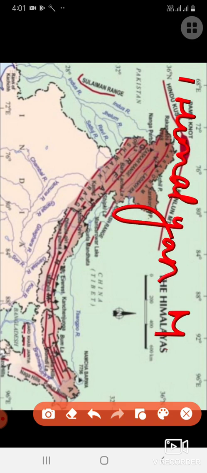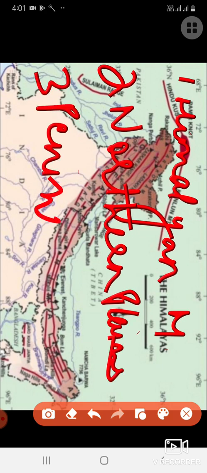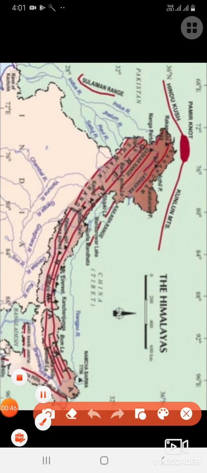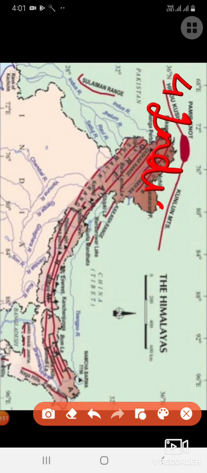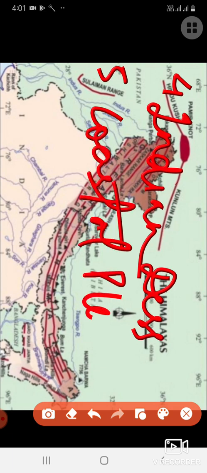The first, Himalayan mountains; second, northern plains; third, peninsular plateau; then Indian desert; fifth, coastal plains; and the last, the islands.